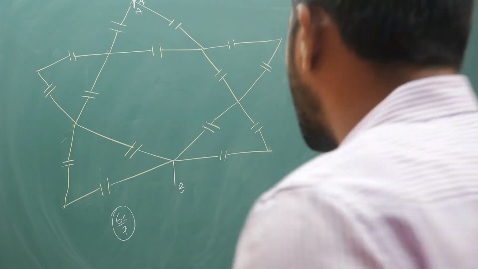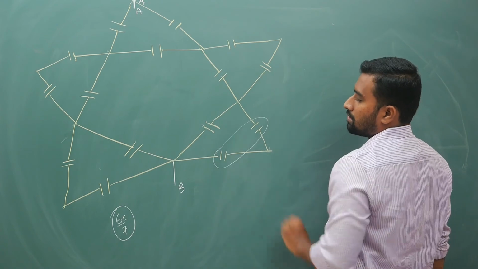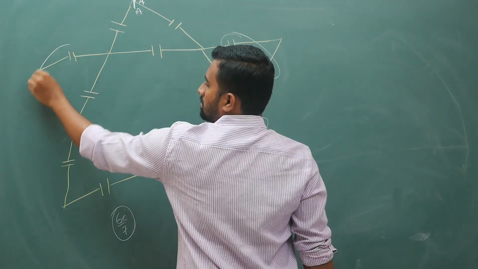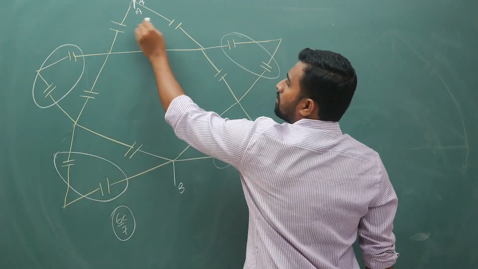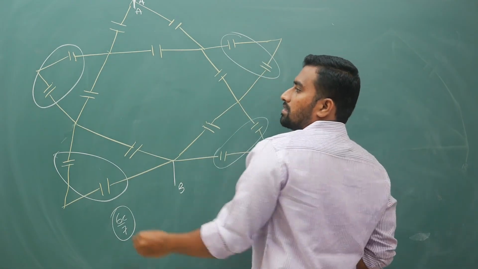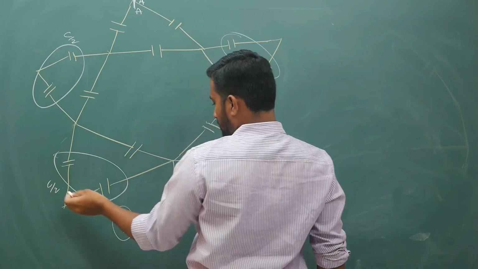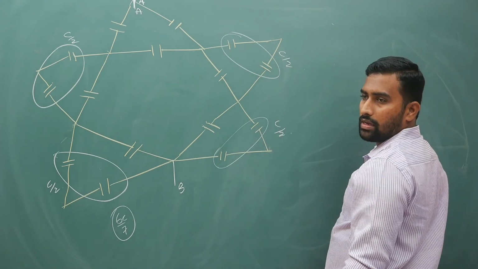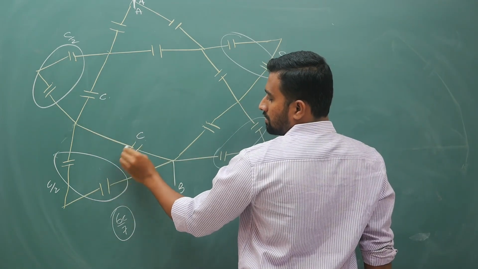So how do you do the answer to this: replace these two, replace these two, replace these two, replace these two. Don't try to replace these two, you cannot do that. And this will become C by 2, C by 2, C by 2, C by 2. C by 2 and C are in parallel. These two are in parallel.